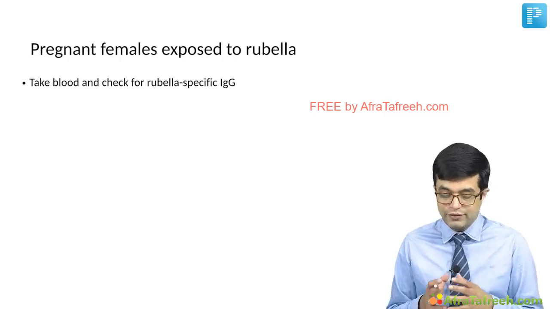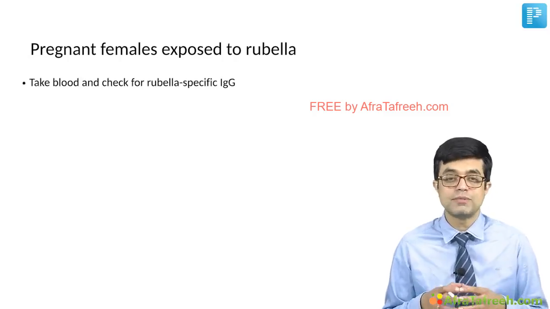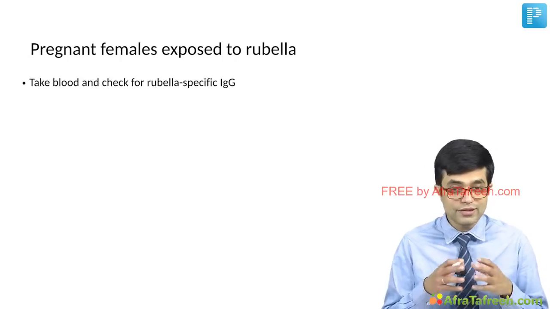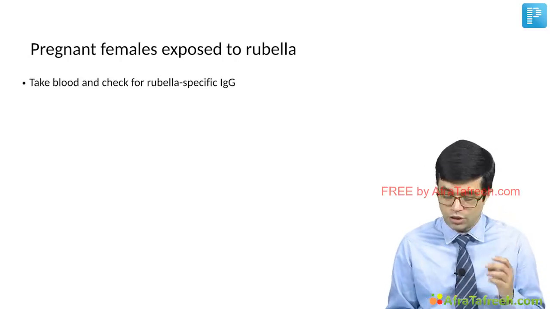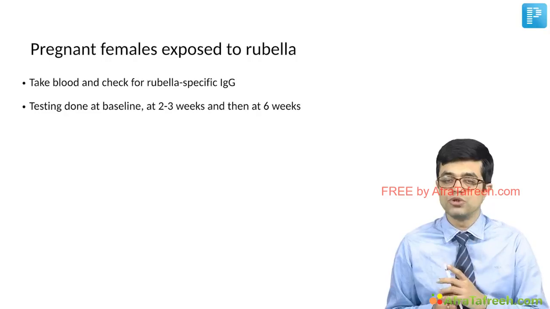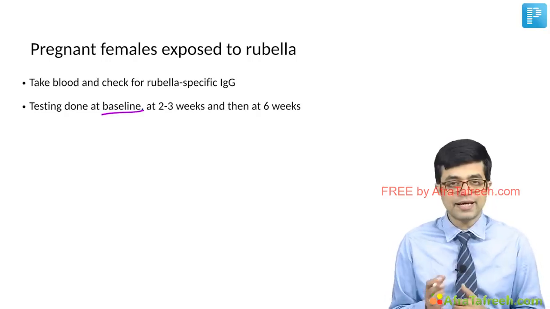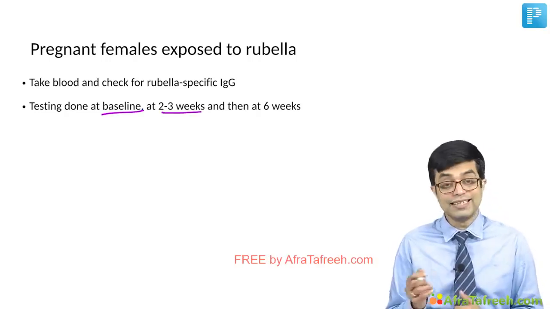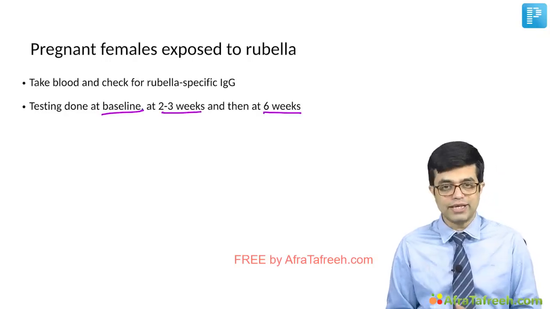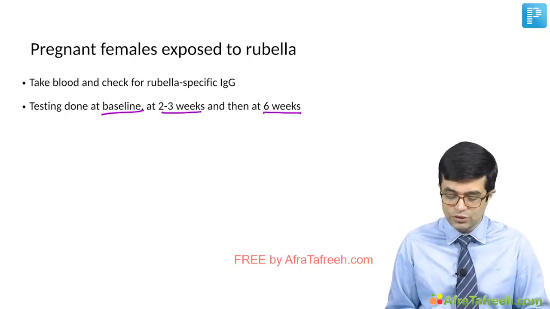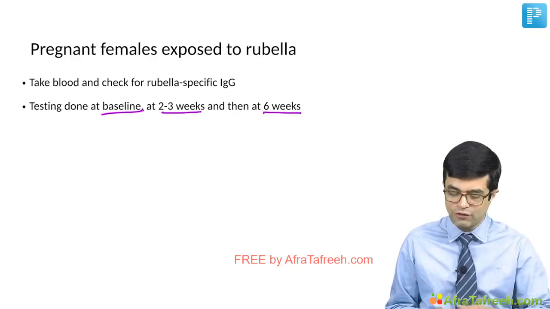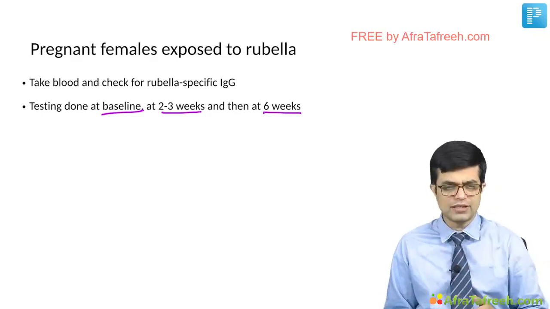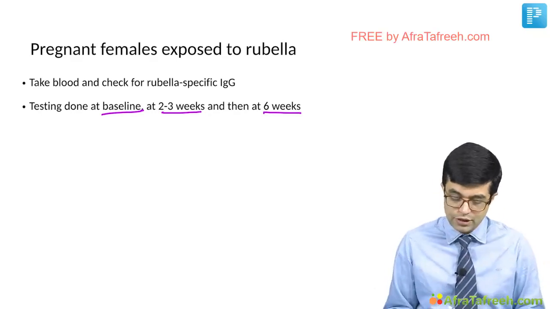What we do is, we take blood and check for rubella-specific immunoglobulin, and this testing is done 3 times. One, at the time of exposure, we call it as baseline. Second, we do 2 to 3 weeks later, and then another one is done at 6 weeks. Some of the protocols say that you take 2 samples at baseline, followed by one at 2 to 3 weeks and one at 6 weeks. It means the same thing.